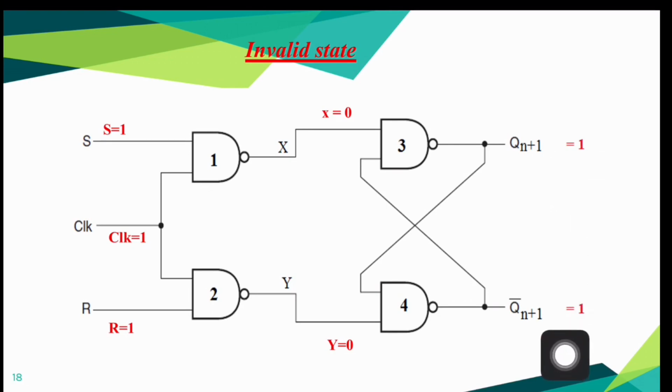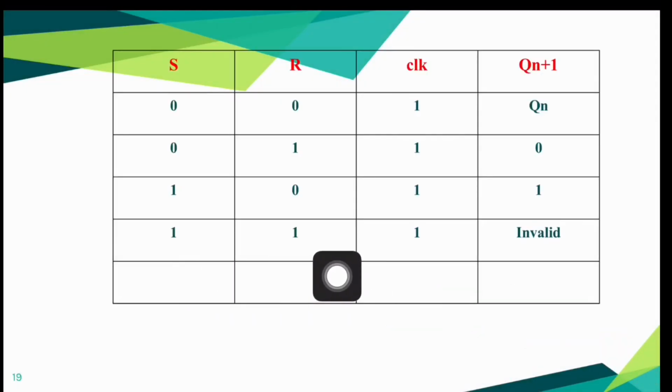Is that possible? It's not at all possible that Qn plus 1 and its complement Qn plus 1 bar are both equal to 1. So when we apply an input combination S equal to 1, clock equal to 1 and R equal to 1 to a clocked SR flip-flop, its output becomes unpredictable or unstable. And this situation is known as race condition in clocked SR flip-flop, which is one of the main disadvantages of this flip-flop. That's all I want to say about race condition in SR flip-flop. And this input-output combination is added to our truth table.